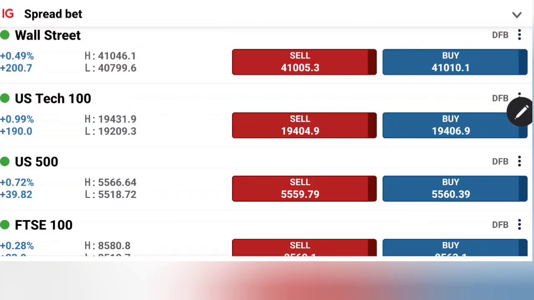US indices yet again traded sharply bearish yesterday with little swings, and in post-market hours we have seen a little recovery, while the Germany and FTSE also followed the trend with the US indices. What to expect today from these five major indices? The S&P 500, Nasdaq, Dow Jones, Germany40 and FTSE 100. We're going to see with the help of charts and indicators.